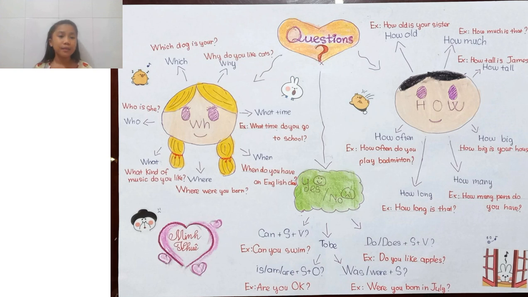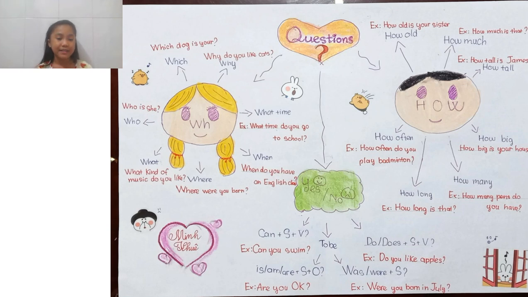Now, here we have 1, 2, 3, 4, 5, 6, 7 kinds of WH questions. I will read them aloud, okay? Let's try to discover those 7 types of WH questions.